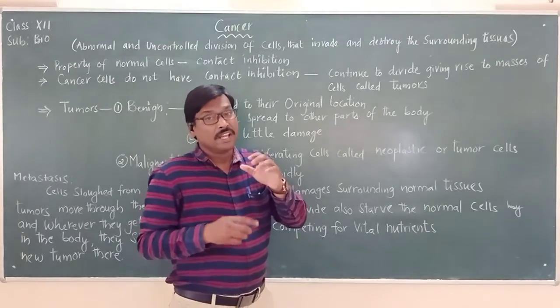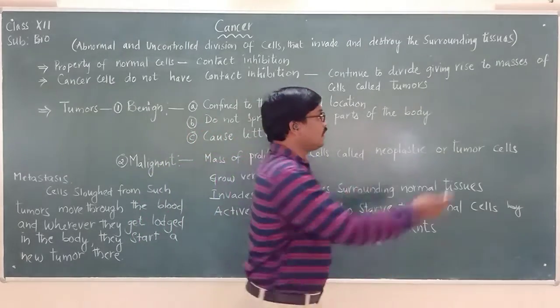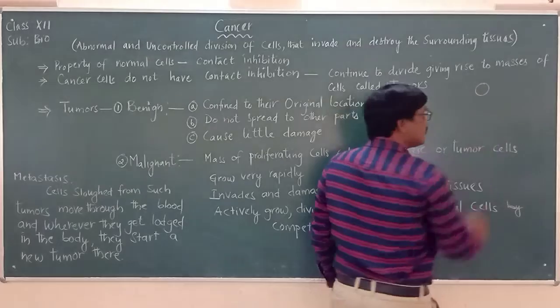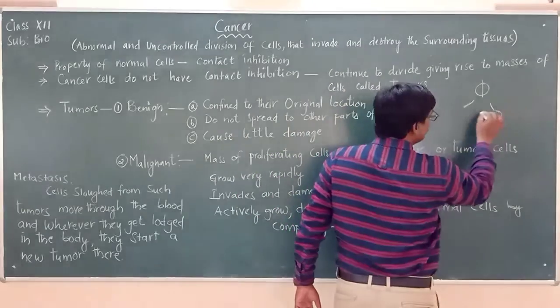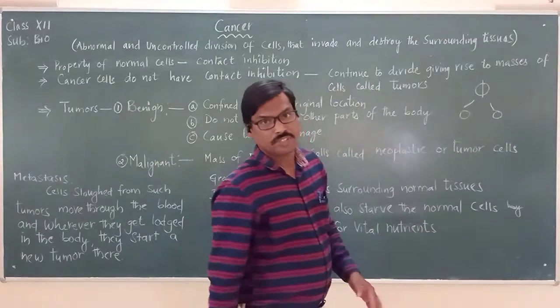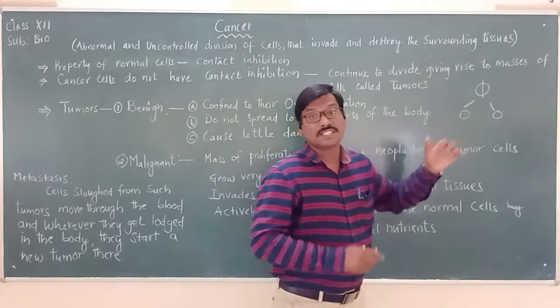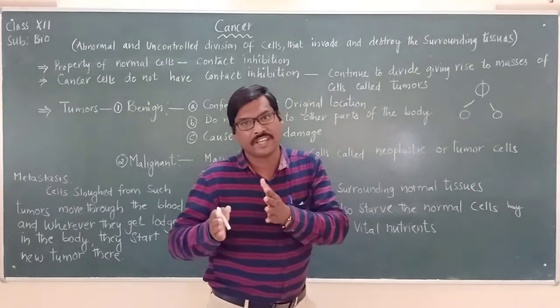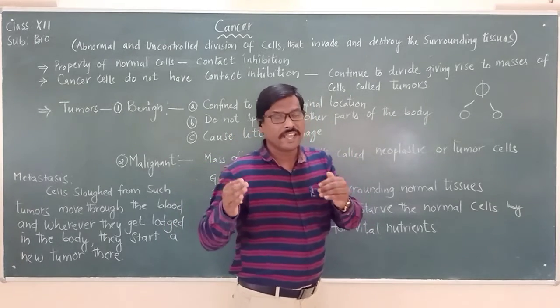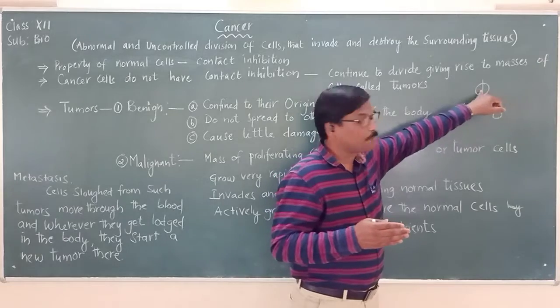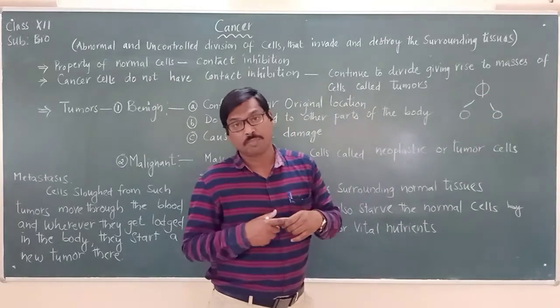A cell divides to form two new cells, and this takes place in a regulated way, stepwise, in our body.